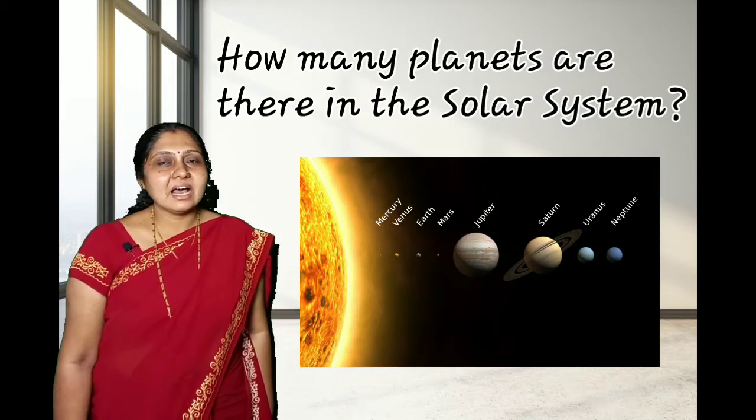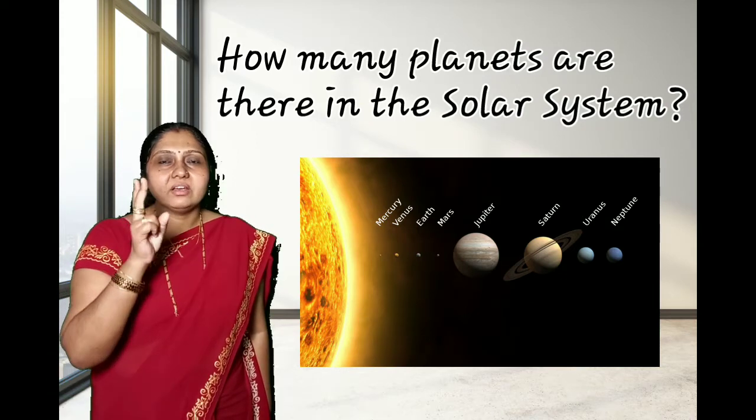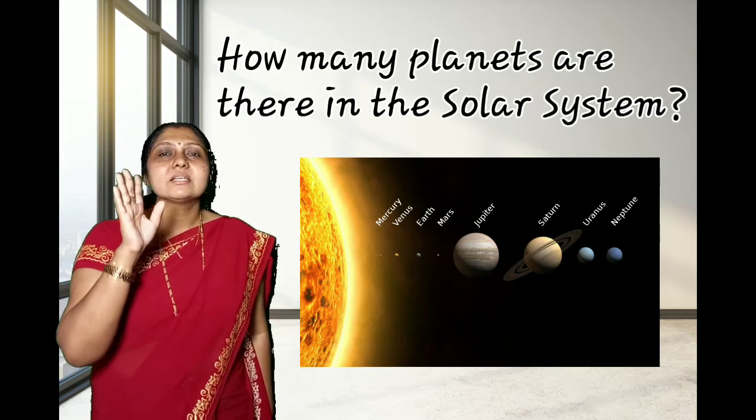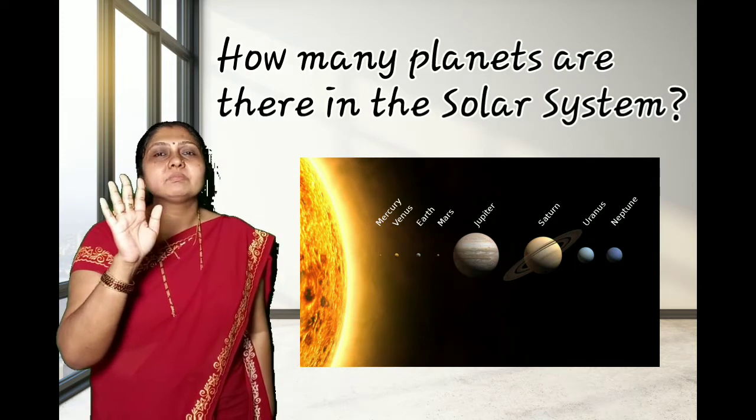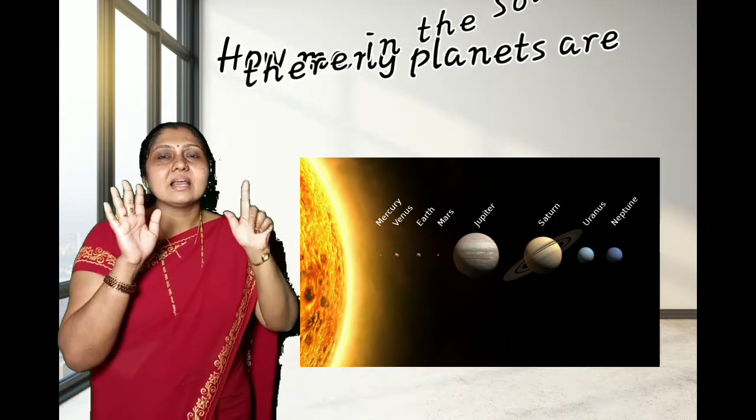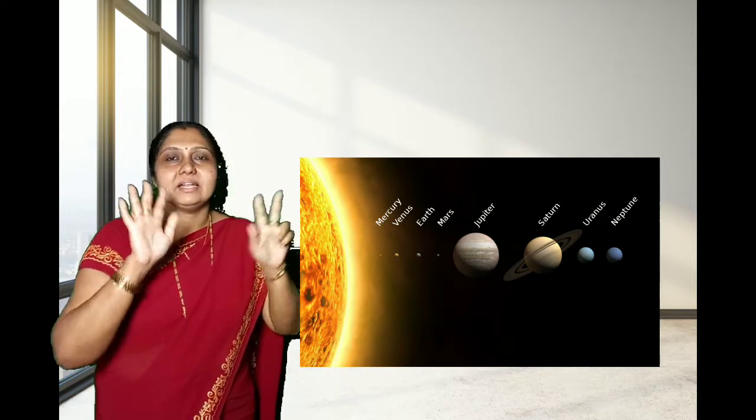So the planets are Mercury, Venus, Earth, Mars, Jupiter, Saturn, Uranus and Neptune. So there are 8 planets.